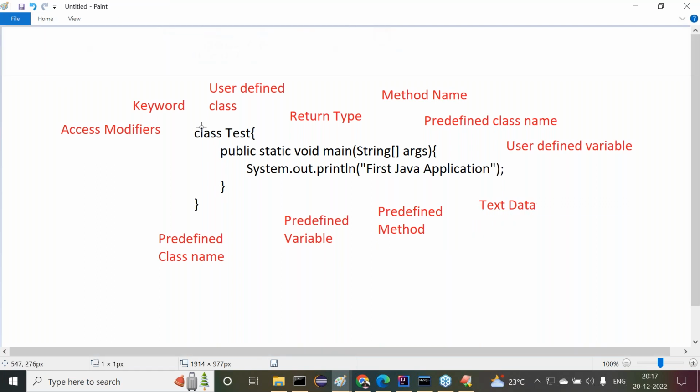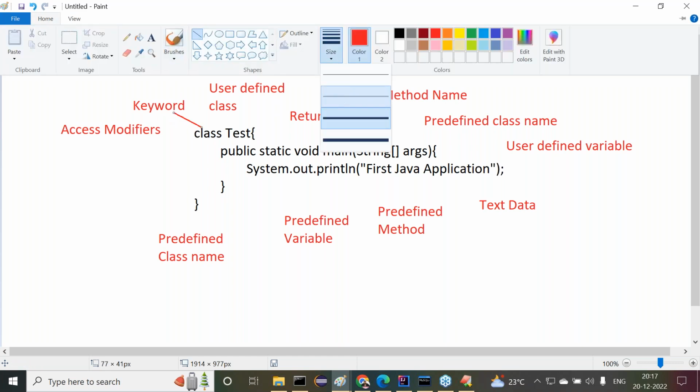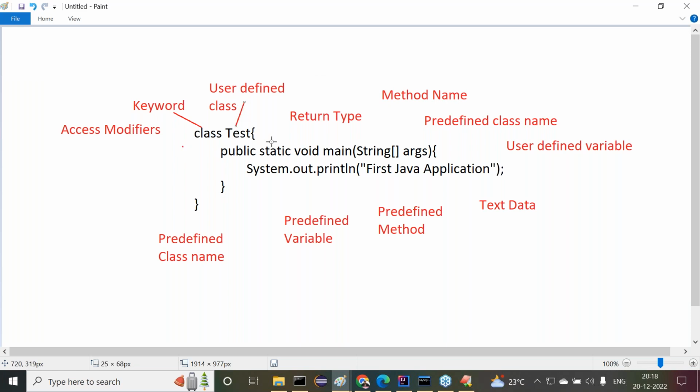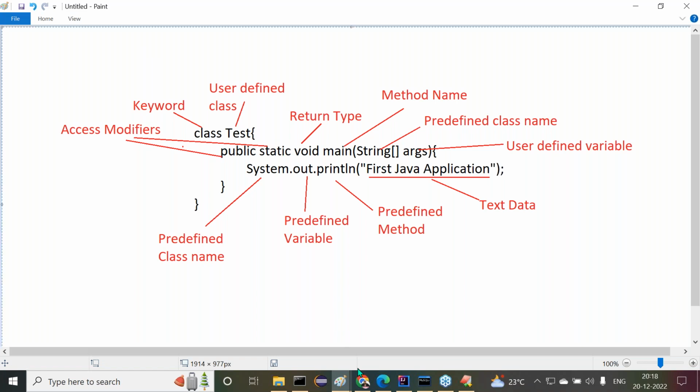Each and every one here we provided. Class is a keyword. Test is a user defined class name. Public and static both are access modifiers. Void is the return type. Main is a method name. String is a predefined class name. Args is a user defined variable. System is a predefined class name. Out is a predefined variable. Println is a predefined method. Now this is our Java application, and this is like the text data. That's enough. This is exactly the first, basic, fundamental program. Don't worry, I'll give this in our document also.